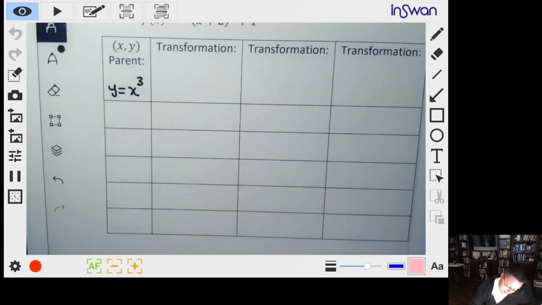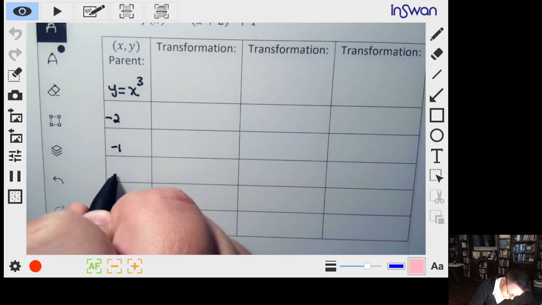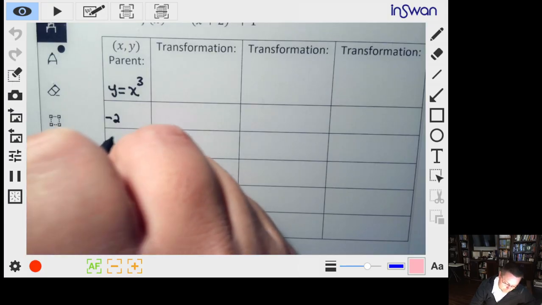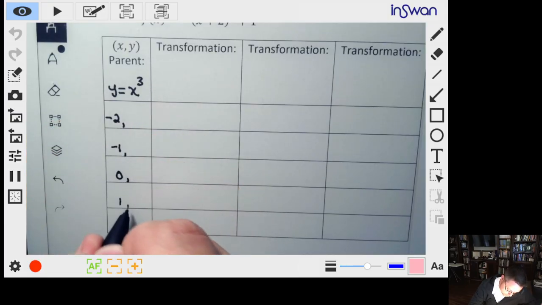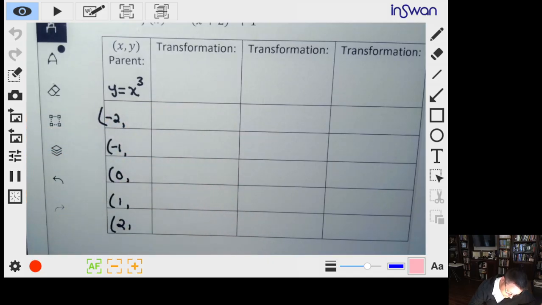For the x values to the third power, the easiest ones are probably from -2 to +2 for x. And then what we need to do is figure out what the associated y values are for each of those.